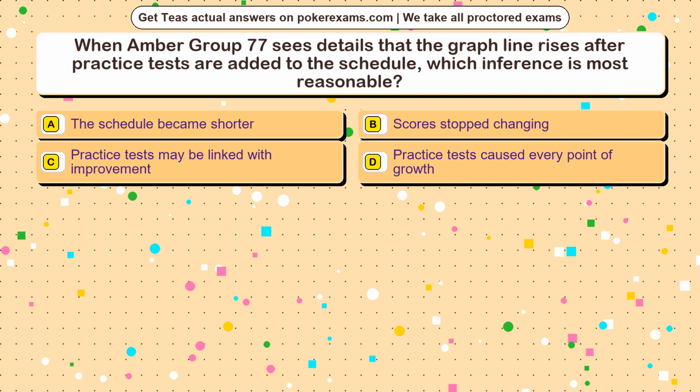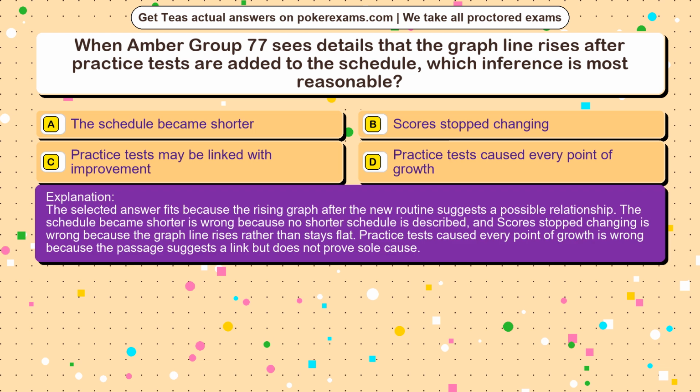The correct answer is option. The selected answer fits because the rising graph after the new routine suggests a possible relationship. The schedule became shorter is wrong because no shorter schedule is described, and scores stopped changing is wrong because the graph line rises rather than stays flat. Practice tests caused every point of growth is wrong because the passage suggests a link but does not prove sole cause.